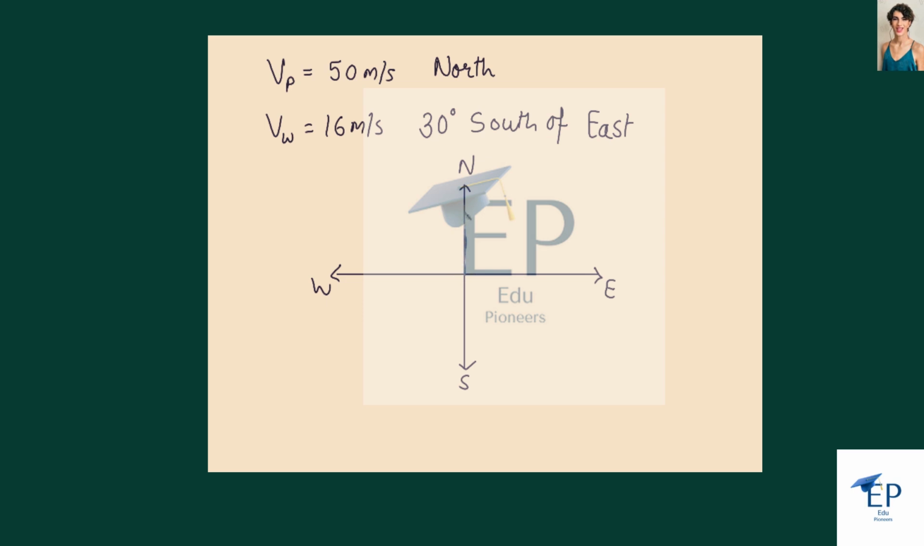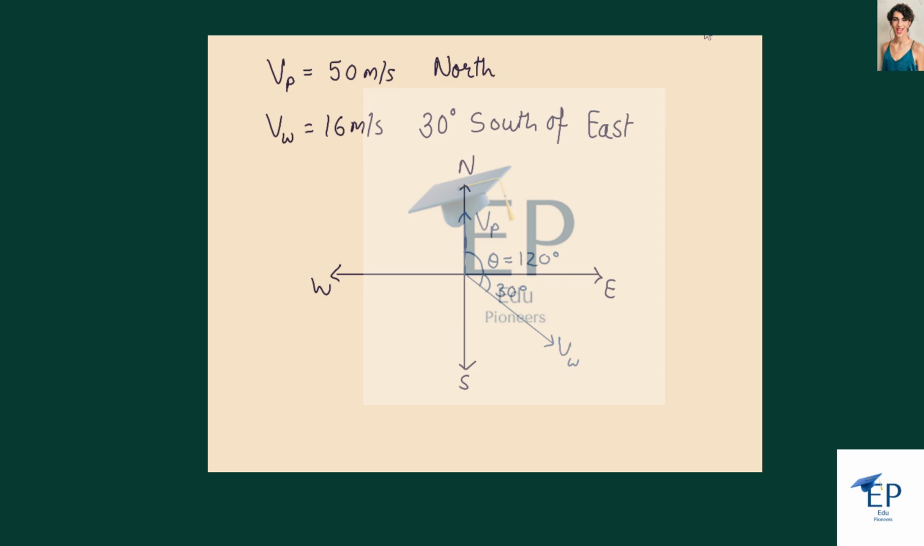So this one is the velocity of the plane, which is due north, and the velocity of wind will be somewhere over here at 30°. So this is the velocity of wind, and this is 30°. This diagram is not to scale. So this complete angle will be 90 plus 30. Let us call this angle theta, equal to 120 degrees. So the angle between Vp and Vw is 120.